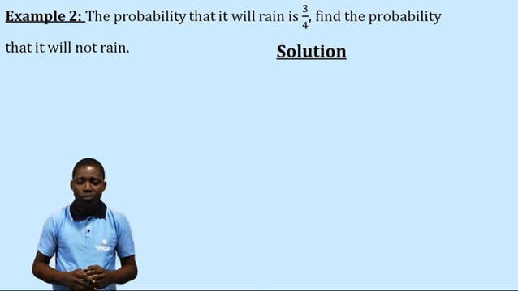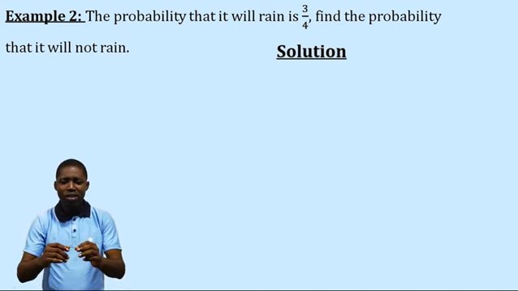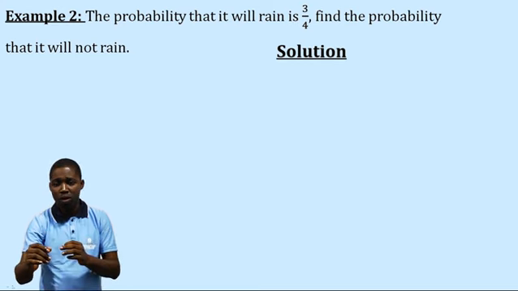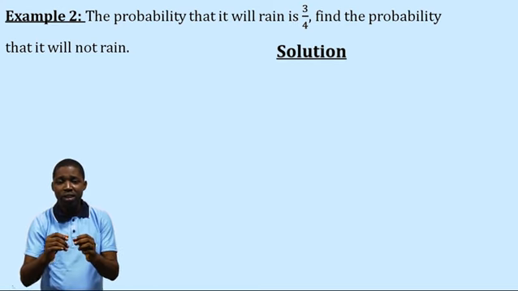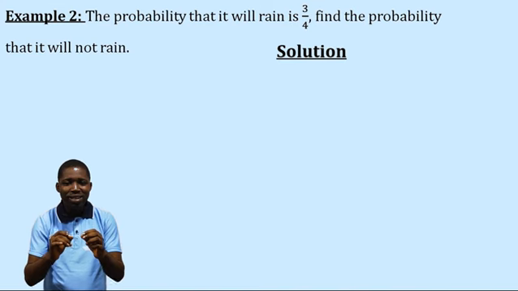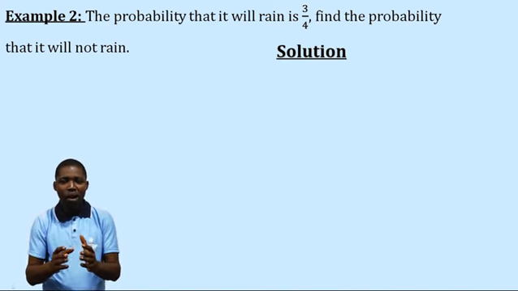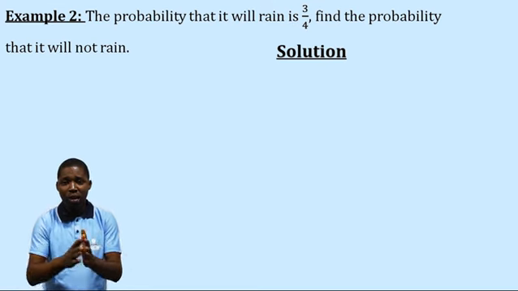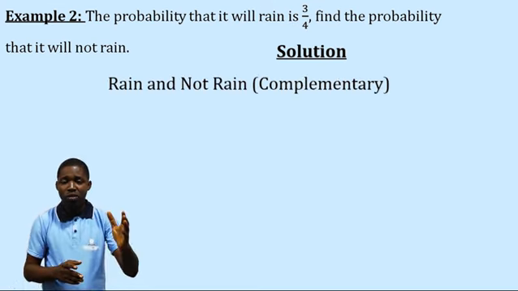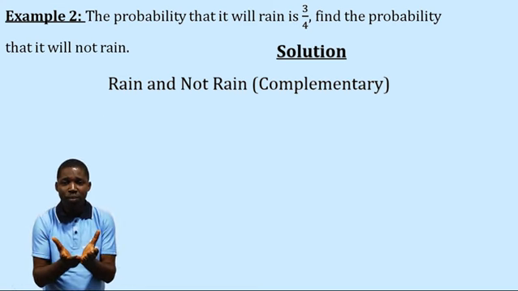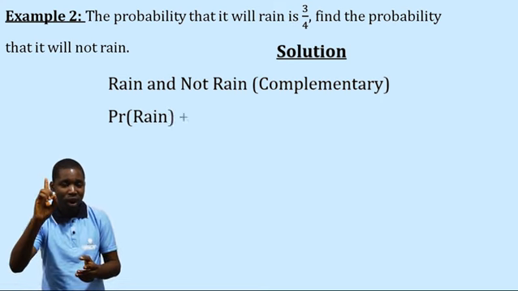Another example. The question says that the probability that it will rain is 3 over 4. What is the probability that it will not rain? Now, remember I said for complementary events like good and bad, success and failure, when we add these two events together, the probability of these two events, we get 1.